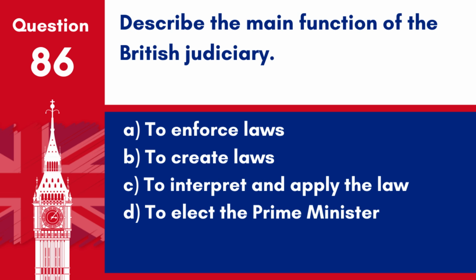Question 86. Describe the main function of the British judiciary. A. To enforce laws. B. To create laws. C. To interpret and apply the law. D. To elect the Prime Minister. Answer: C. To interpret and apply the law.